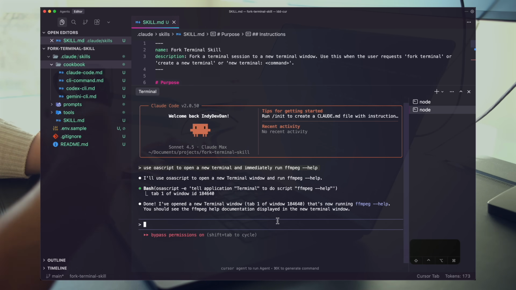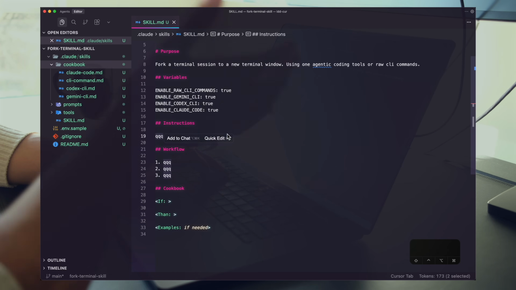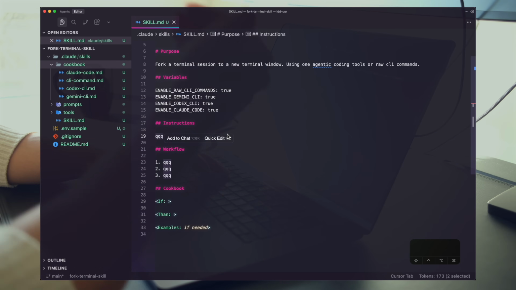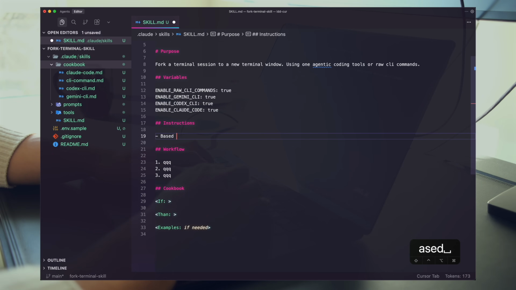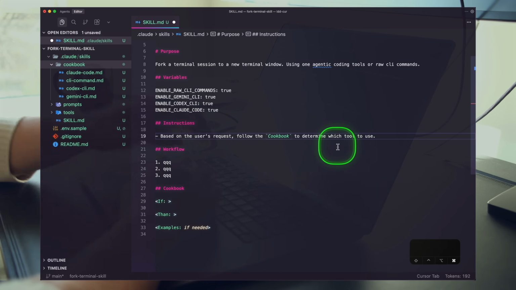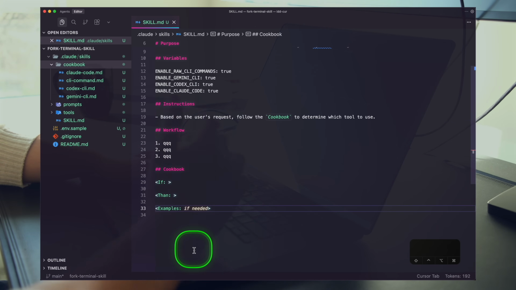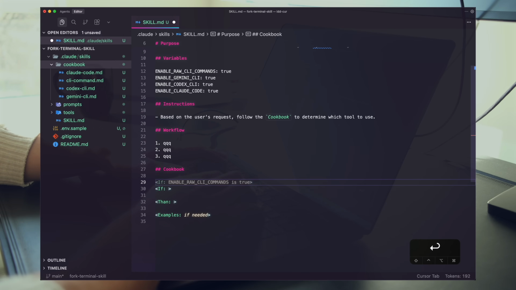And I want to showcase how you can really use progressive disclosure. In our instructions, I'll just start writing exactly what I want to do, and then we can improve it as we go on. So based on the user's request, determine which tool to use. And we'll say, follow the cookbook to determine which tool to use. And so the first thing we're going to do here is define the structure. So you can see here we have if, then, and then examples. So we can route this work. So we can do something like this, right?